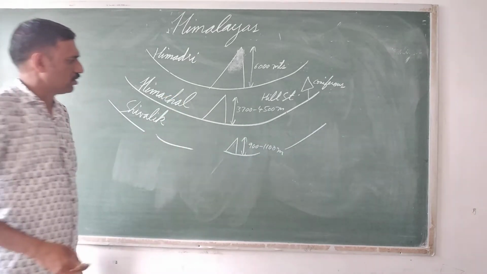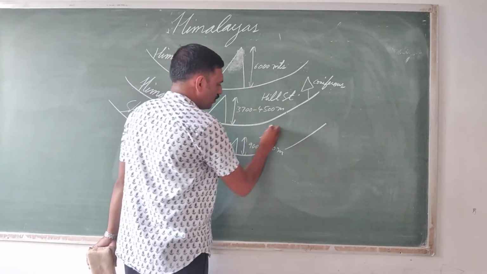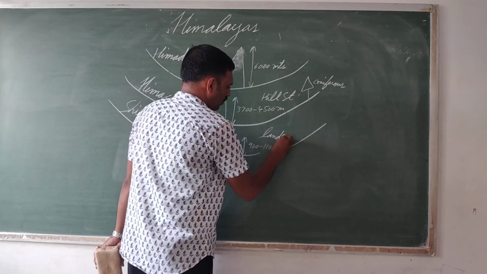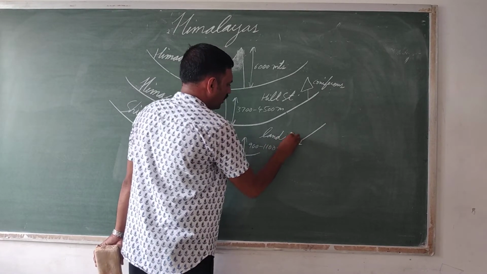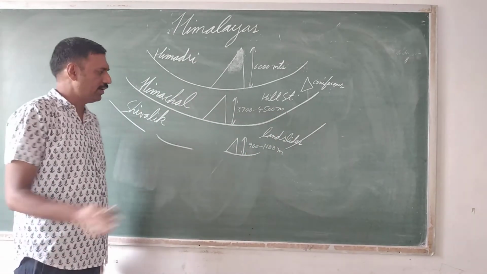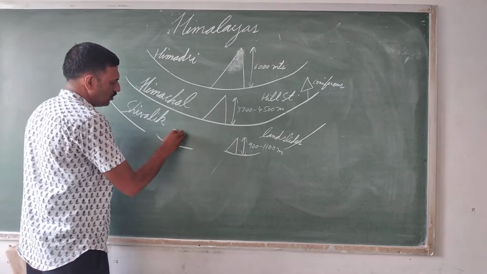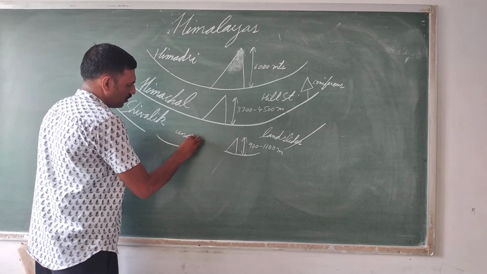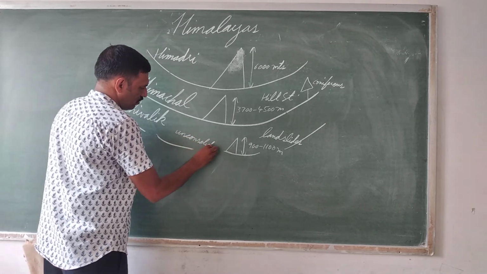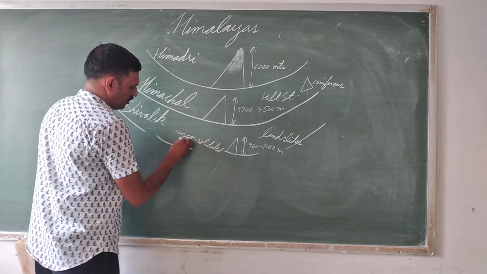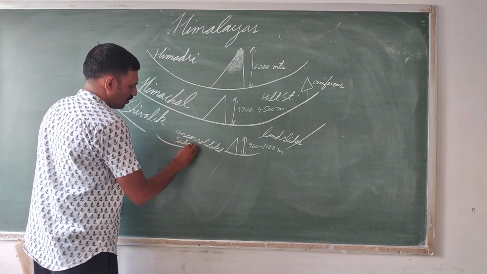In the Shivalik range, it is prone to landslides. Landslides occur frequently in this range because it is made up of unconsolidated sedimentary rocks.